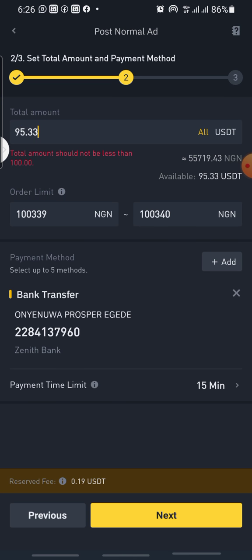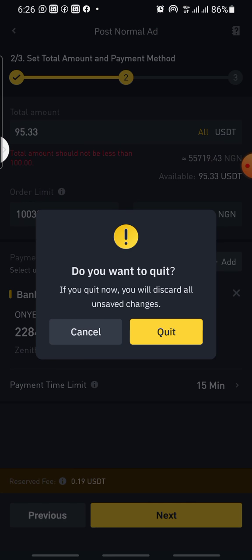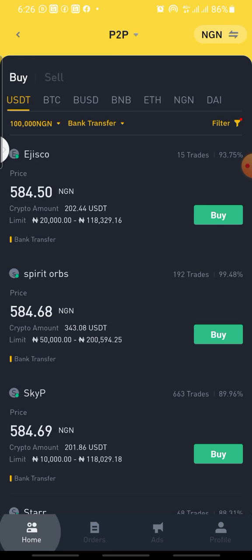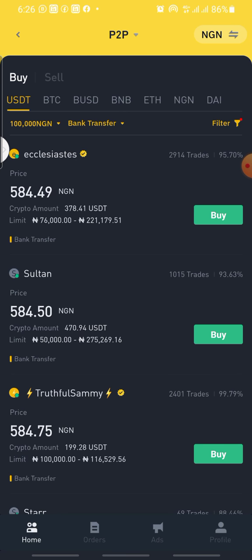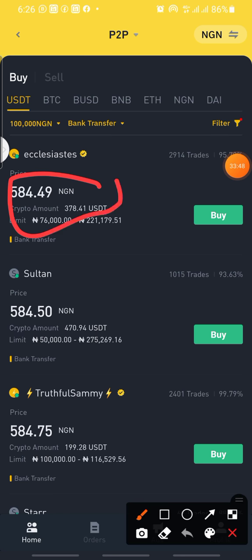Once it is up to 100, this ad will work automatically. Immediately you switch it on, it will come to this particular buy place to appear. You can see that someone put it at that same 445.49 again. Someone has already put it on, so it appears at the front. You should be on top of this person. Which means if they buy from this person, the next person will buy from you instantly. So that is how the thing works.